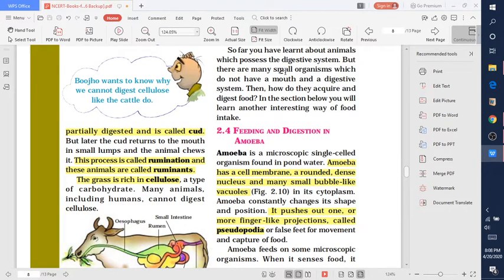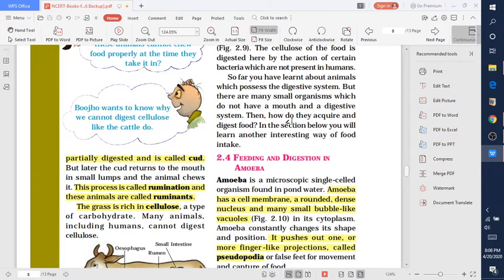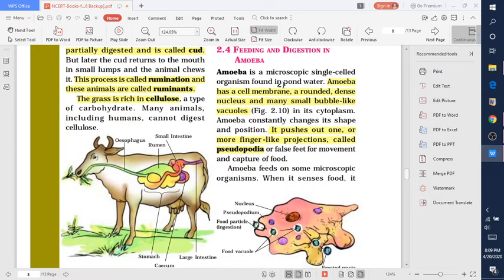But there are so many small animals which do not have a mouth. Humans and many animals have a mouth, but there are many animals that do not have a mouth and digestive system. Can you think about how they take and digest food? One example is amoeba: how do feeding and digestion occur in amoeba without a mouth and without any excretory organ? Amoeba is a microscopic single-celled structure present in pond water.